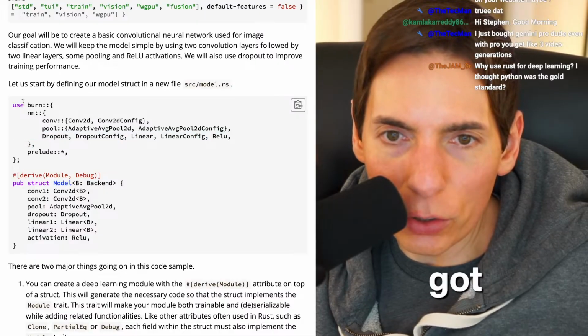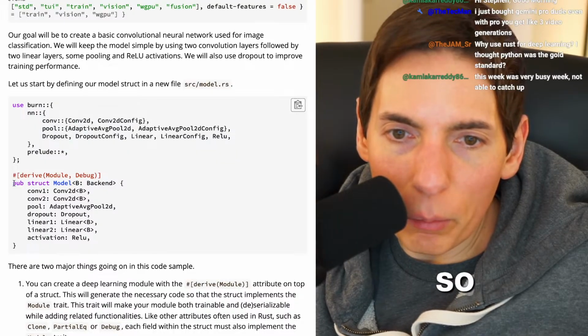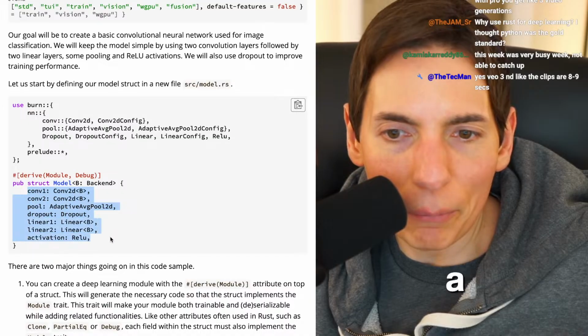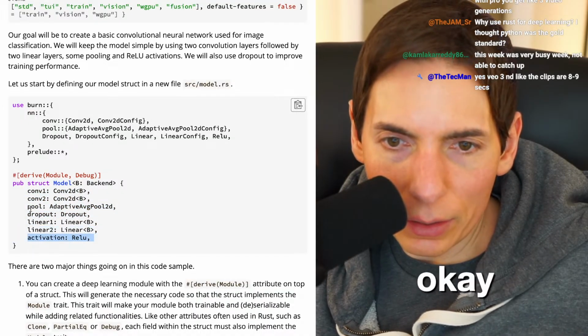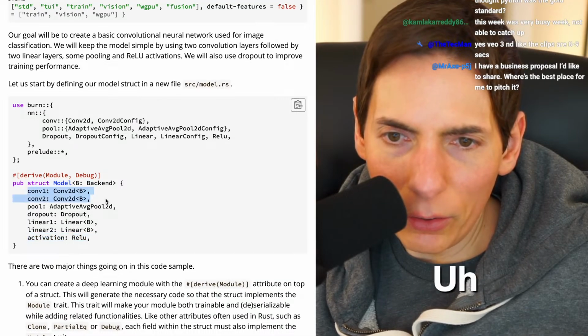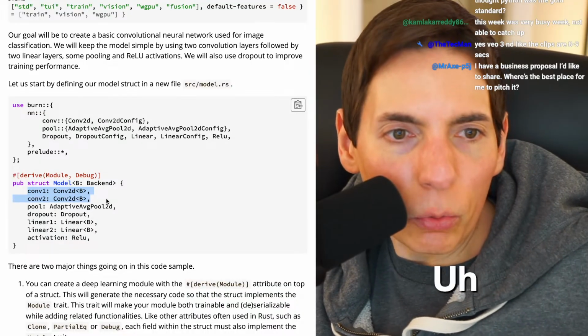Okay. So we got a whole bunch of stuff. Neat. Okay. So, we got our model here. I like this. This is okay. This feels like it creates a, right? Okay. Oh, this just gives us a bunch of, wait, why are there 2 here? Why are there 2?